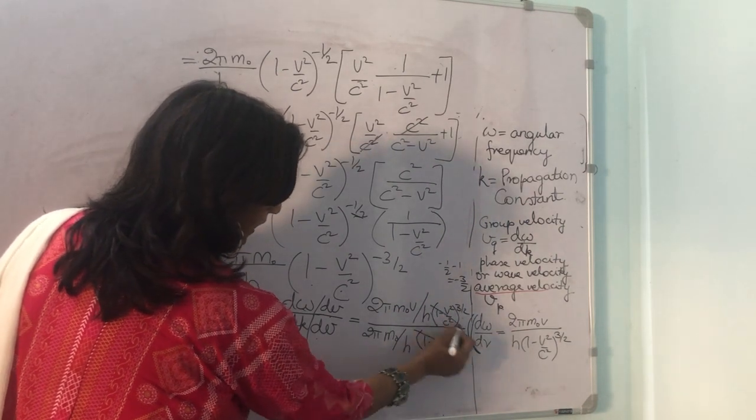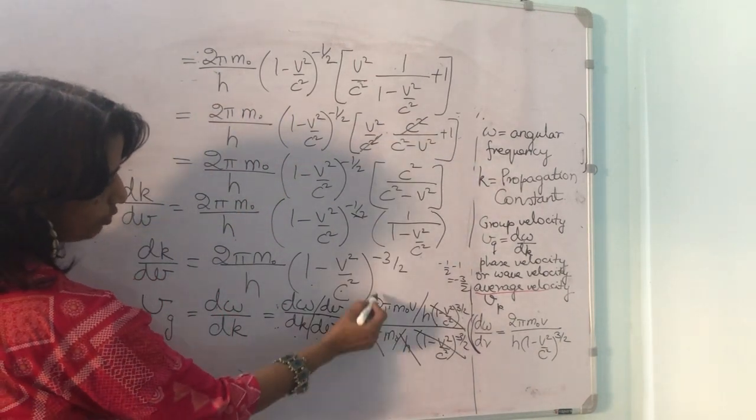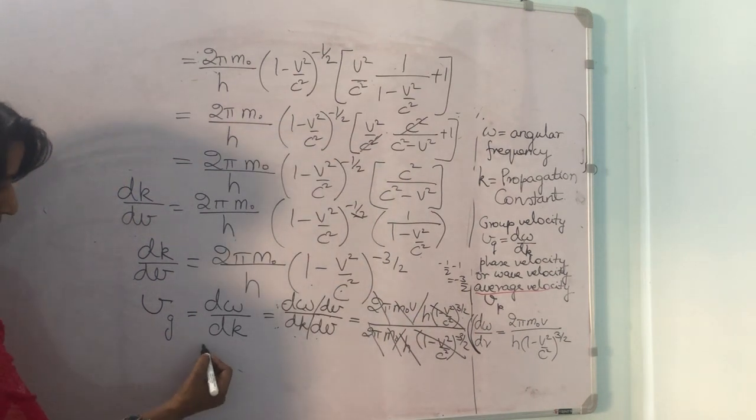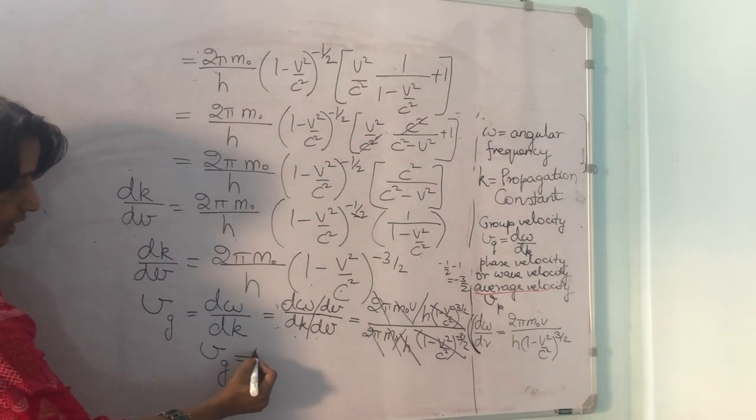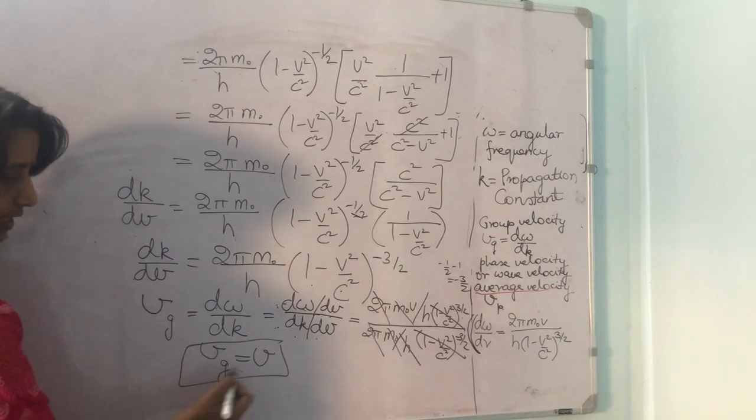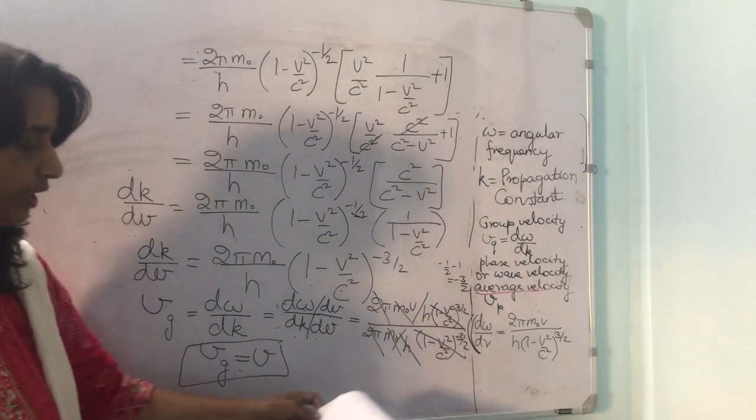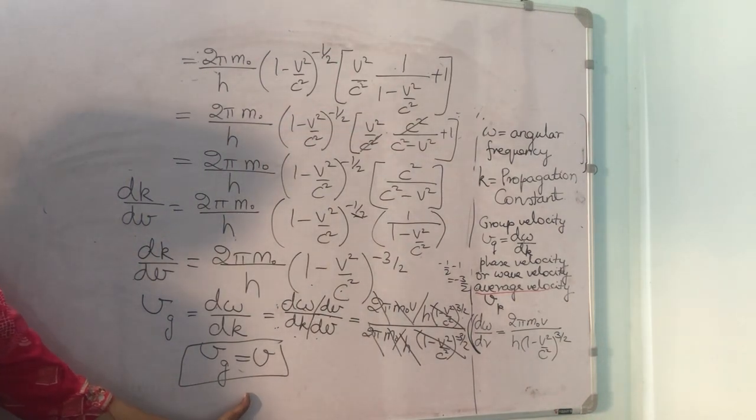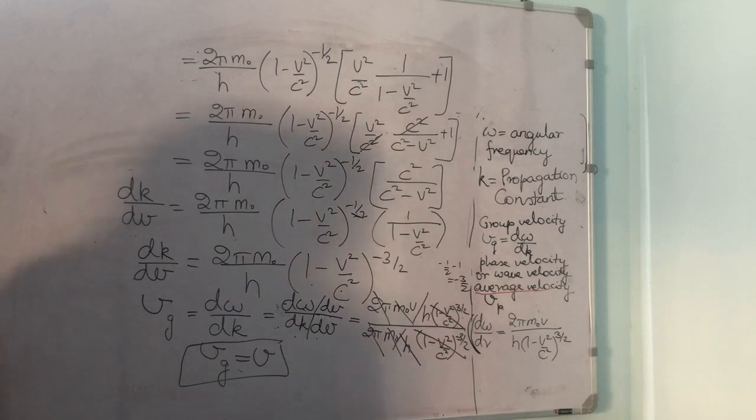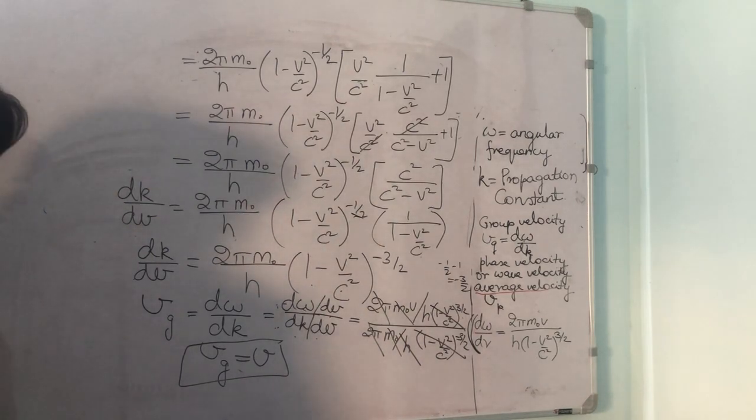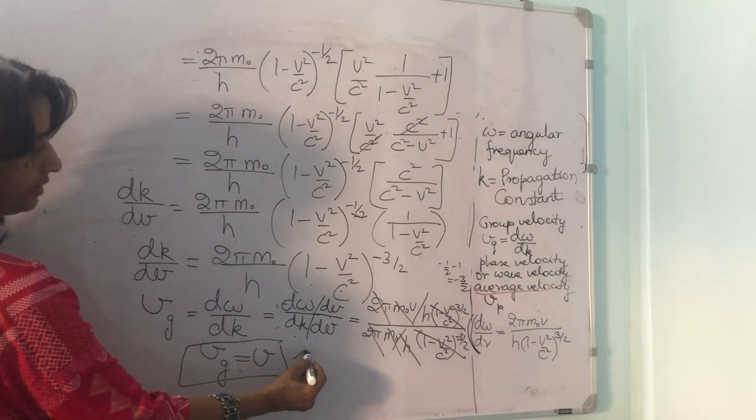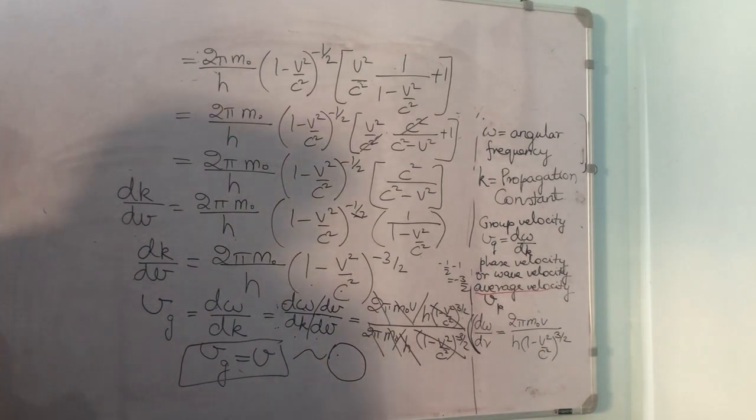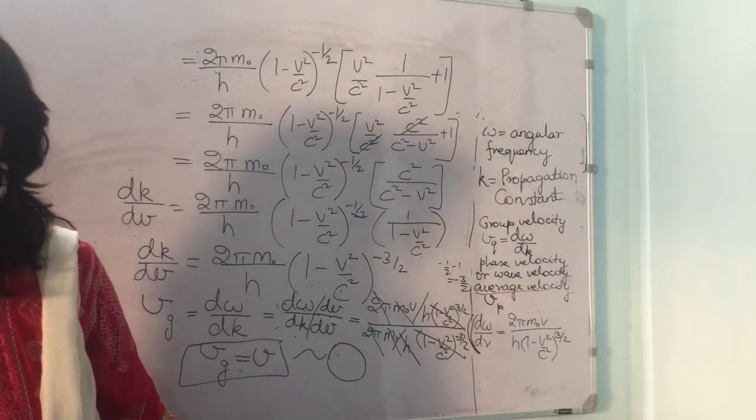So this will get cancelled, this will get cancelled, 2 pi will get cancelled, m naught will get cancelled, and you are left with Vg is equal to V. What is meant by this? Vg is equal to V. It means that the group velocity is equal to the velocity of the particle with which the waves are traveling. Hence, a moving particle is equivalent to a wave packet or group of waves. Thank you.